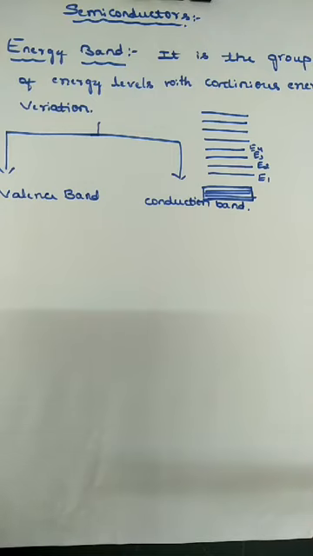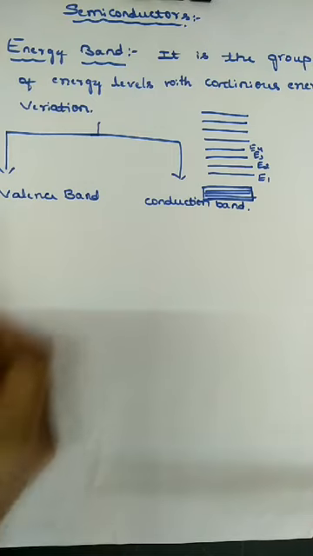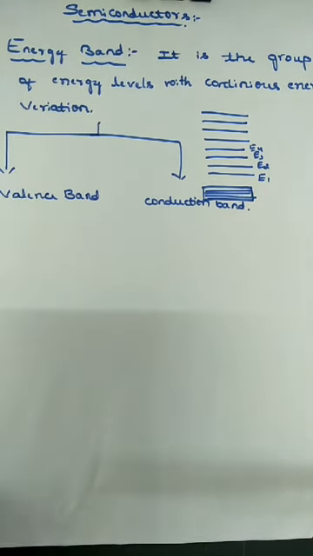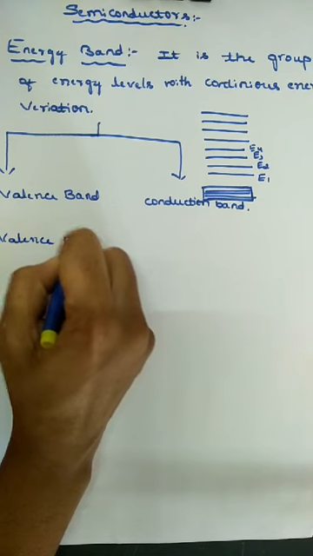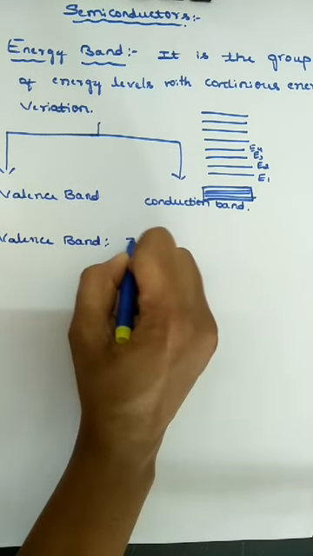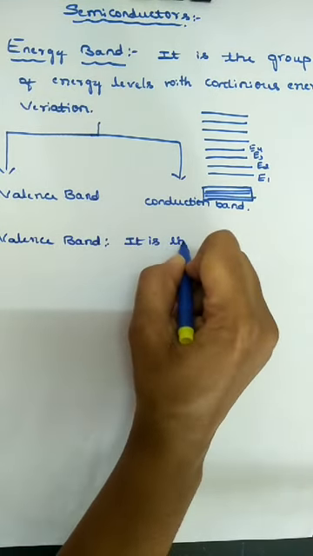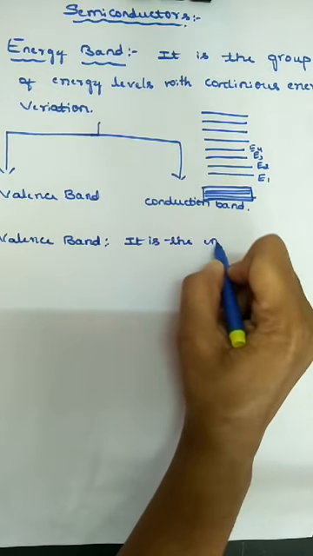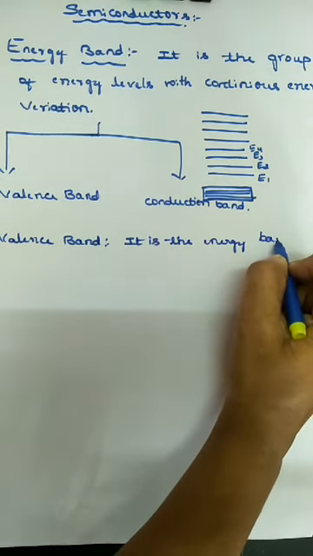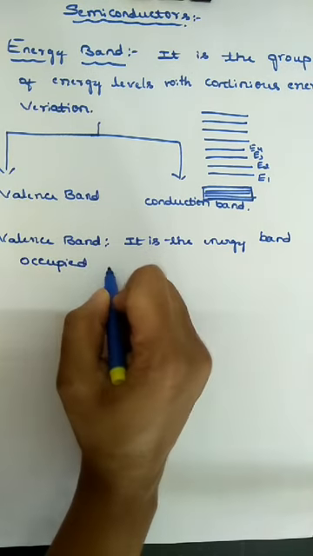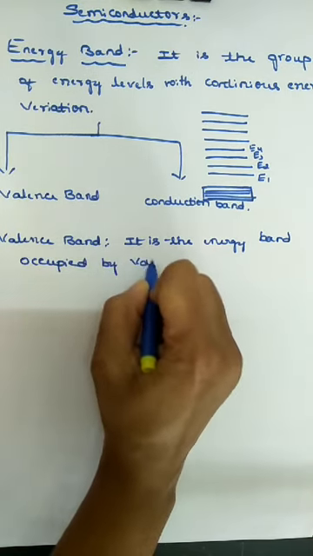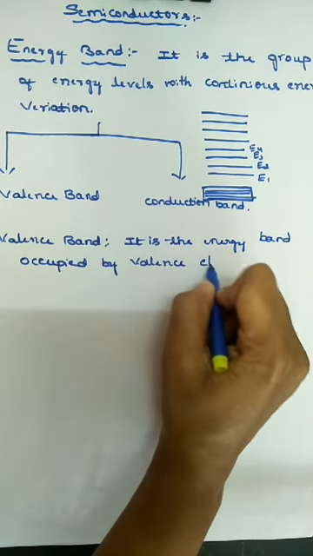Valence band is defined as the energy band occupied by valence electrons.